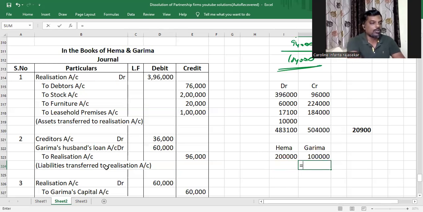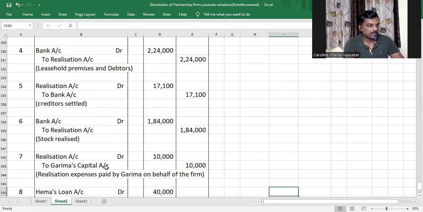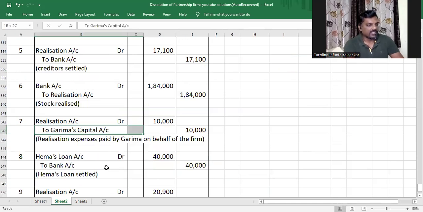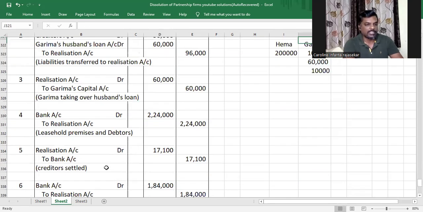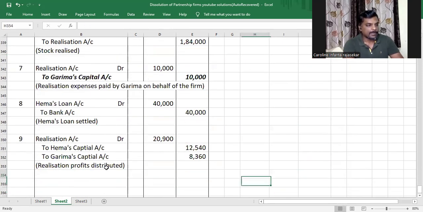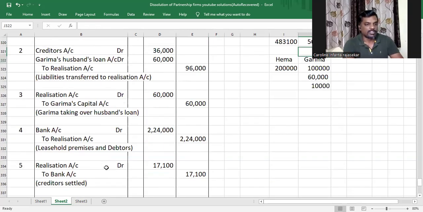Okay. Garima has a credit of 60,000, so I'm going to write it as a positive number. And then what else? Garima has another credit of 10,000. So in Garima column, I'm going to write 10,000. And Garima has a credit of 8,360. So in Garima column, another 8,360.